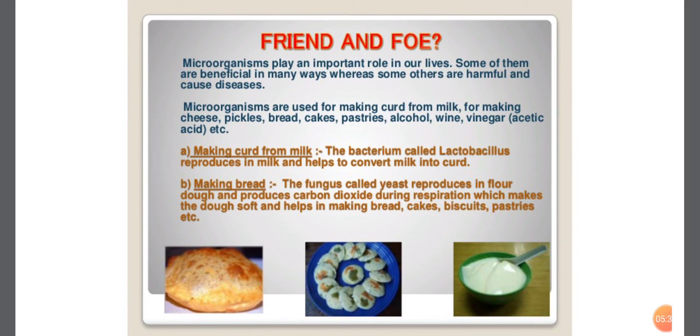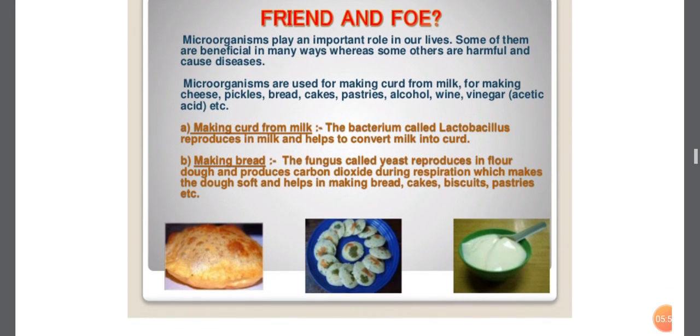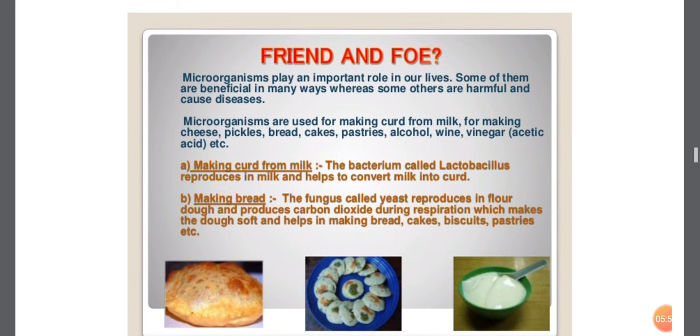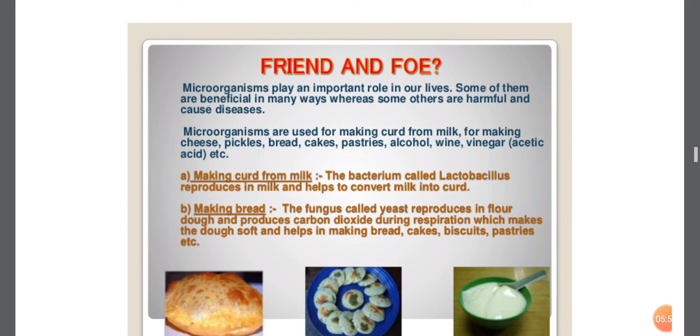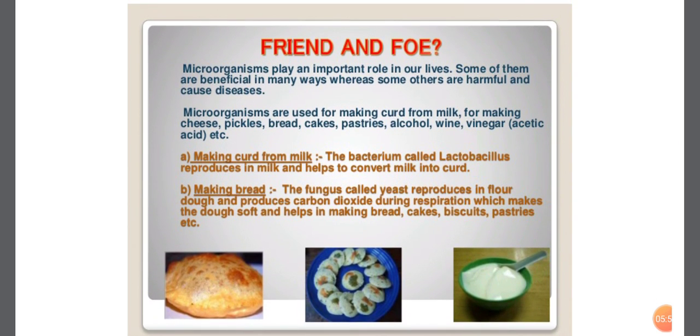First of all, we studied how microorganisms are helpful to us, meaning microorganisms as a friend. Microorganisms are used in making curd from milk, and in commercial uses and medicinal uses. They clean the atmosphere or environment and make the soil fertile. Various uses of microorganisms, one by one we discuss them.